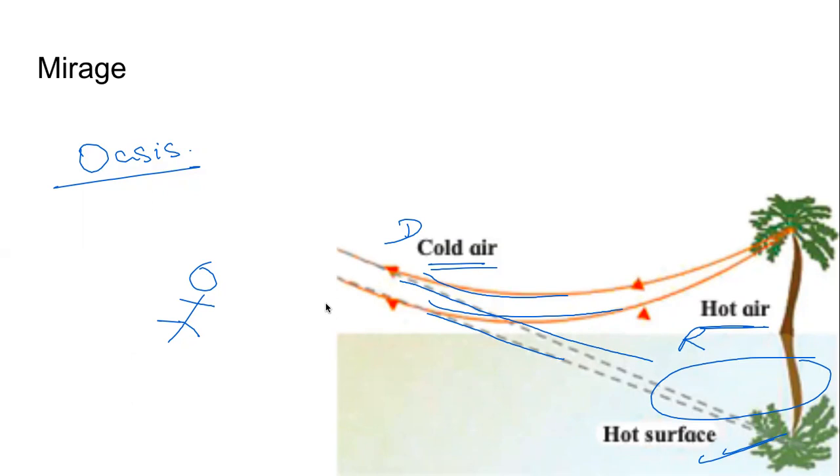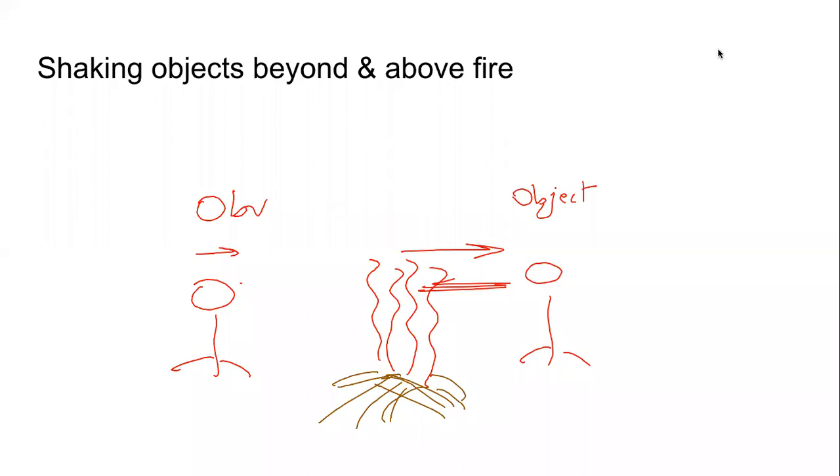In science, the mirage is false impression of existence of water. And this happens also because of refraction. So if there is a fire burning and we are observing something beyond the fire and above the fire, then we will see the objects that are above the fire and beyond the fire. They will not look stationary. They will look shaking. So the object is not moving.